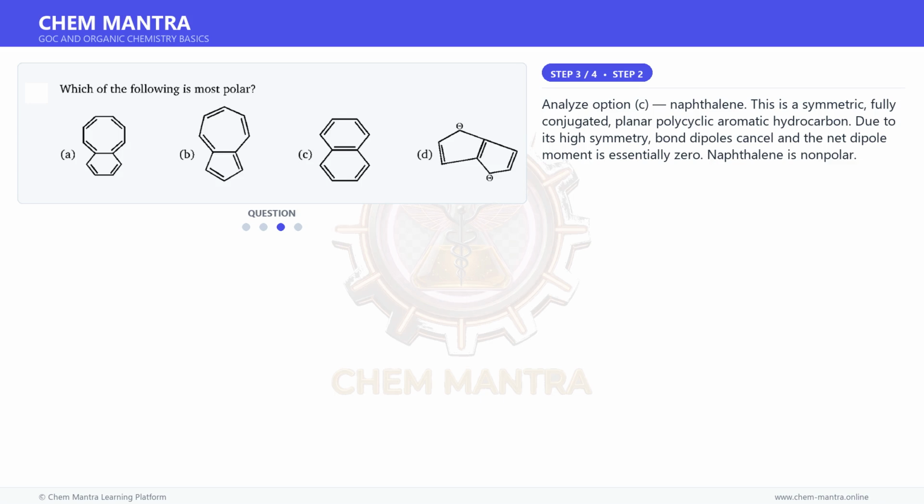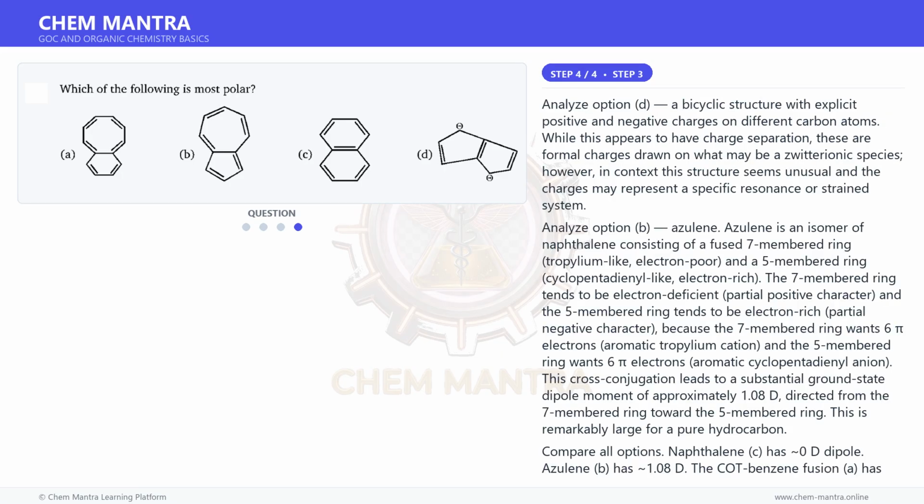Analyze option C. Naphthalene. This is a symmetric, fully conjugated, planar polycyclic aromatic hydrocarbon. Due to its high symmetry, bond dipoles cancel, and the net dipole moment is essentially zero. Naphthalene is nonpolar. And for the final step, analyze option D.